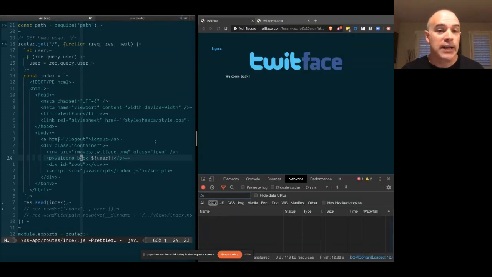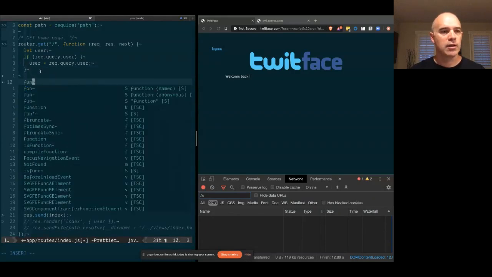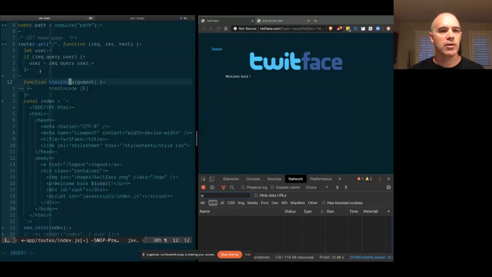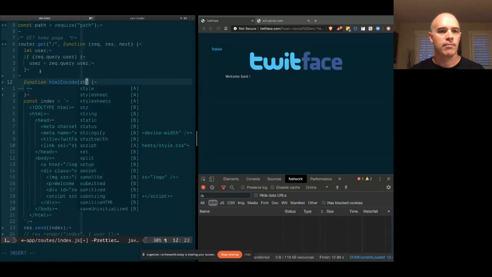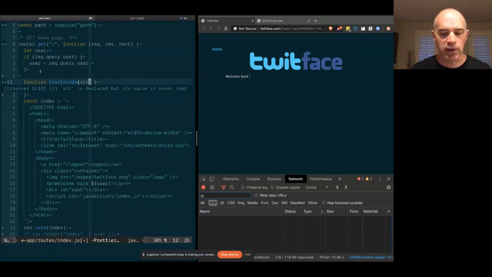So how would we protect against this specifically? Well, the basic mantra is never trust your users. You need to clean that, escape it, or otherwise encode it. In this case, we're going to encode it. So we're going to write a little function to encode it. It should be pretty simple. We'll call it htmlEncode. It's going to take in the string as an argument. And then basically we're just going to map over that string.